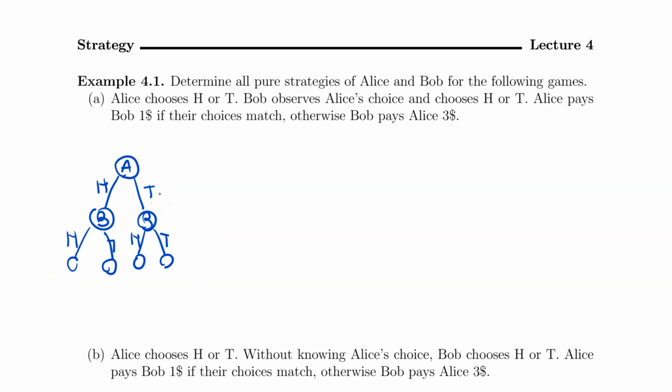If I were Alice, it's easy to see that Alice has two possible ways to play the game. So I can say that Alice has two pure strategies. I'm just gonna call them S1 and S2.